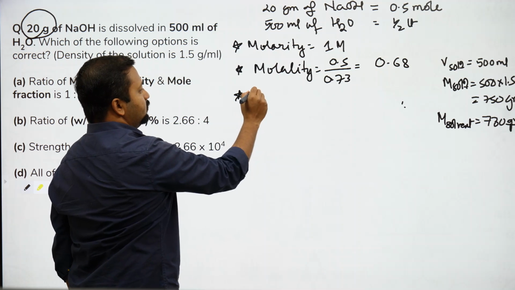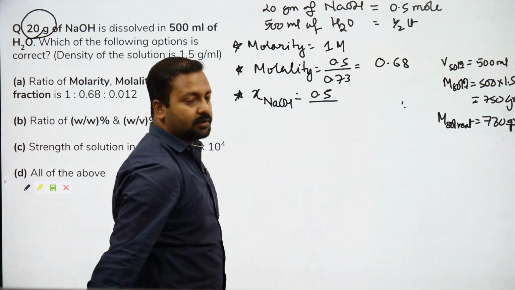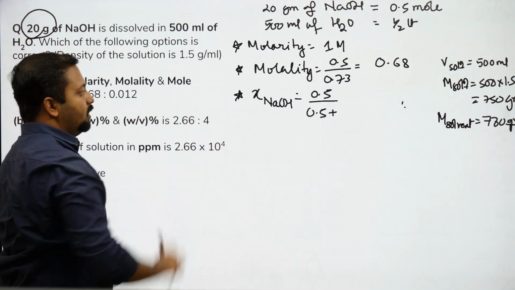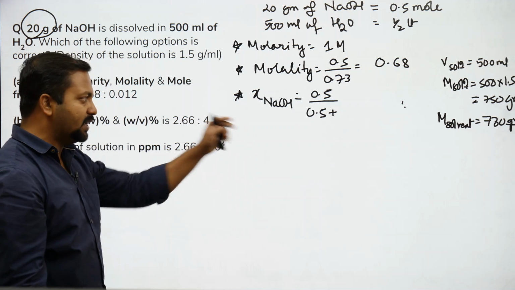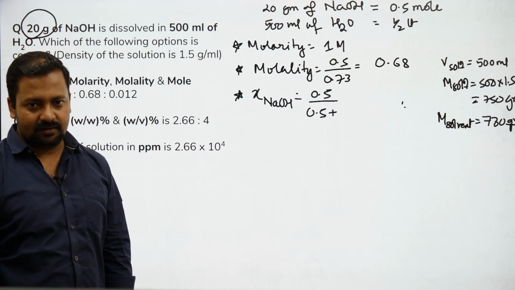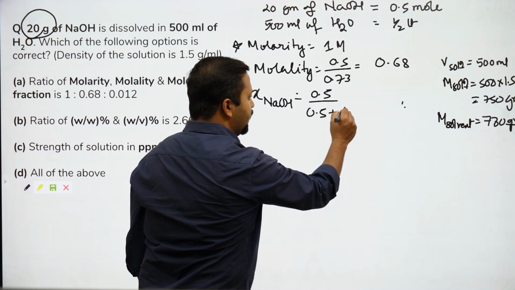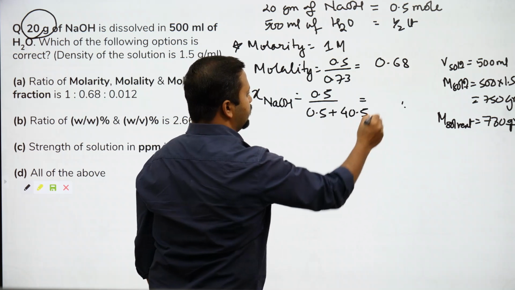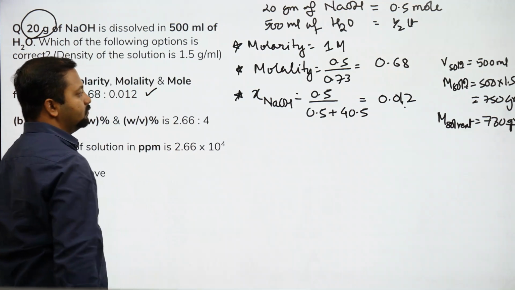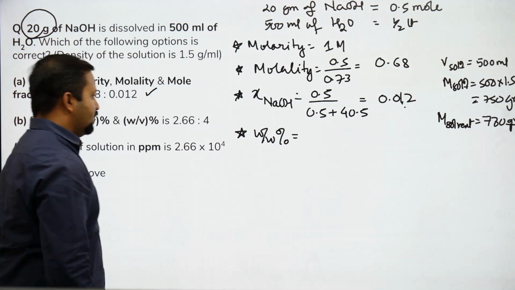Now find the mole fraction of NaOH. 0.5 we already knew, so put 0.5. In the denominator, number of moles of NaOH plus number of moles of water. Mass of solvent, which is water, is 730 divided by 18, because what is the molecular weight of water? 18. So dividing by 18, I'll get 40.5. So this will turn out to be 0.012. Your first statement has turned out correct. Let's see the next statement, weight by weight percent.